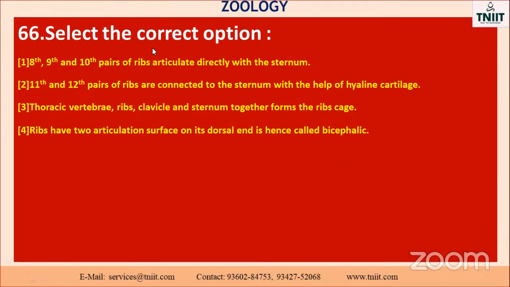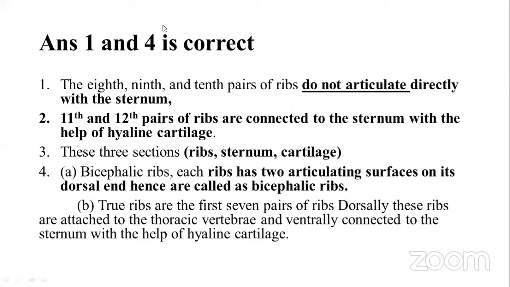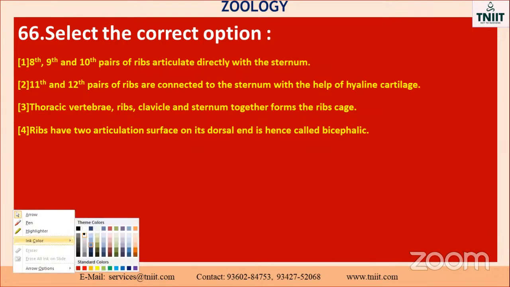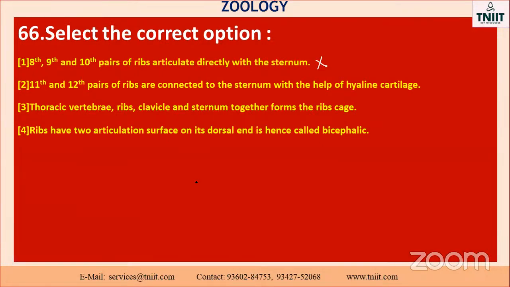Here, correct options. They didn't give you any option. Okay, see, the option 1 and 4 is correct, because the 8th, 9th, and 10th pair of ribs do not articulate directly with the sternum. Here they have given that the 8th, 9th, 10th pair of ribs articulate directly with the sternum. So this one is the wrong one.